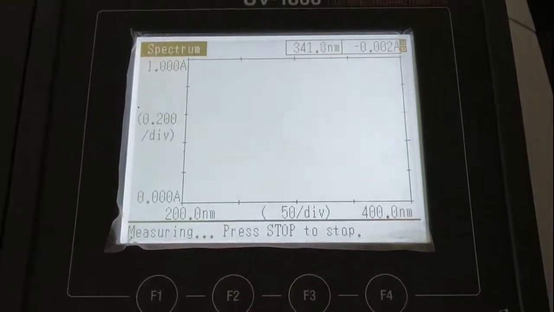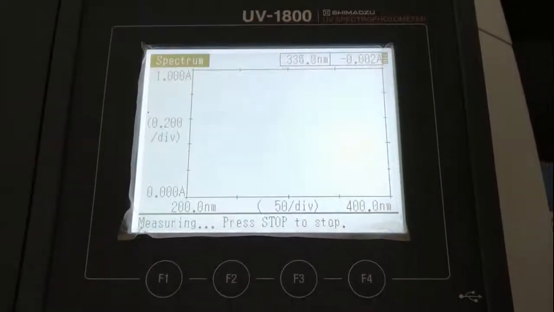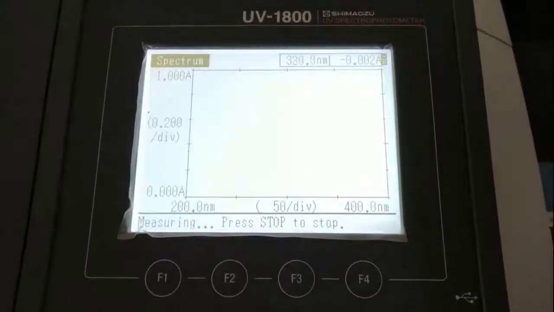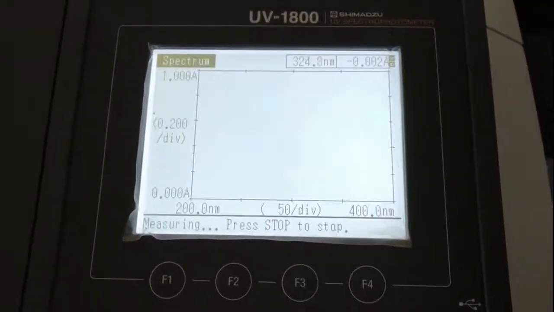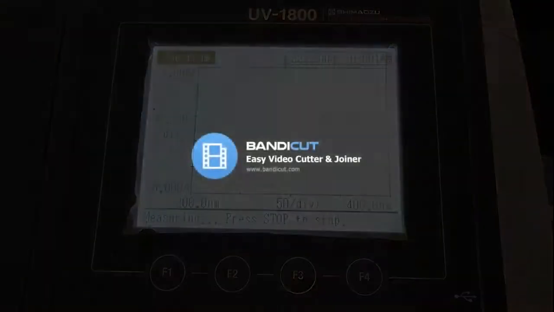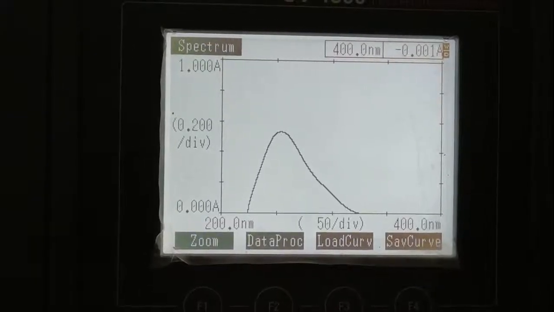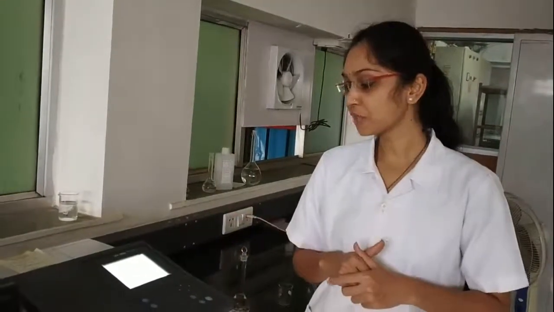You can see the wavelength is changing here. It is scanning from 400 to 200 nanometer. So you can see the graph of paracetamol in NaOH. The lambda max is found to be 257.9 nanometer.